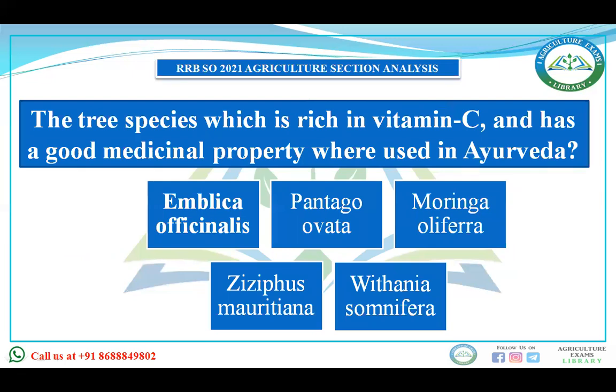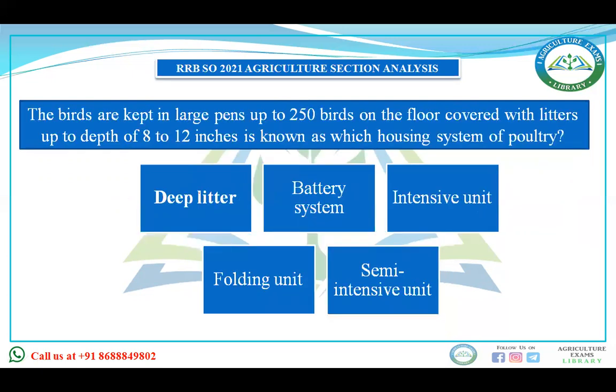The tree species which is rich in vitamin C and has good medicinal property, used in Ayurveda: Emblica officinalis, Pongamia ovata, Moringa oleifera, Ziziphus mauritiana, Withania somnifera. Then the answer will be Emblica officinalis.